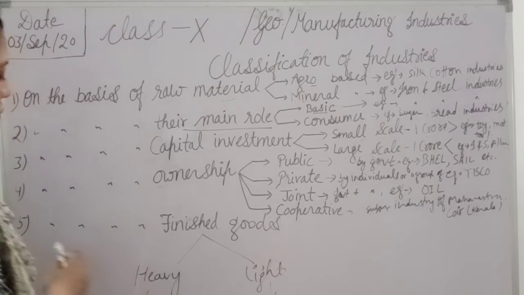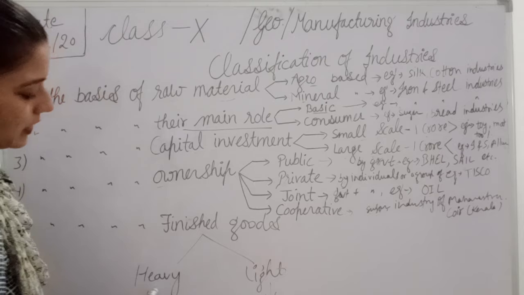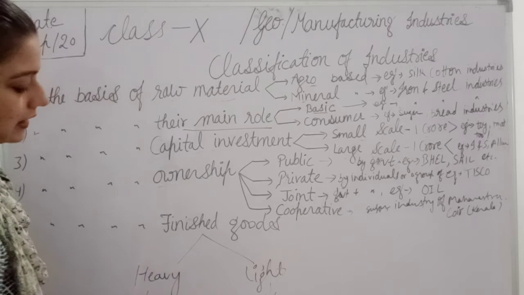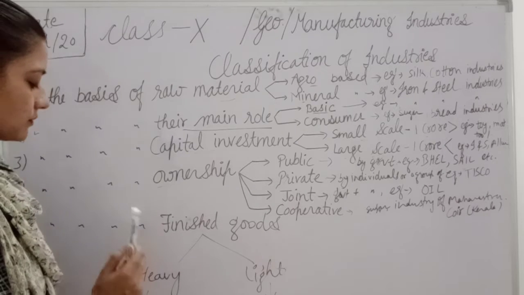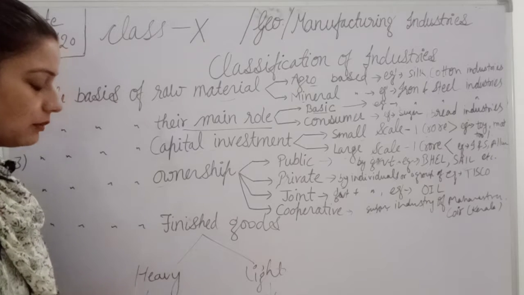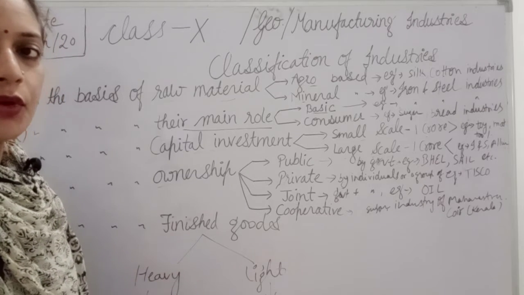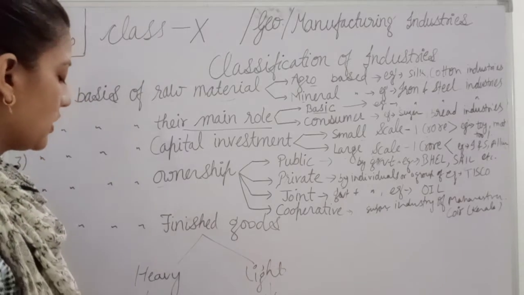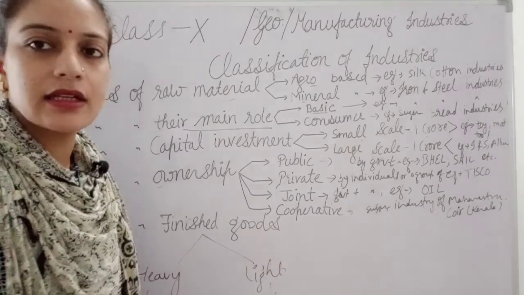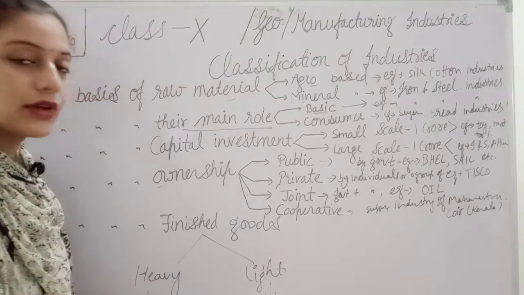After that we have the classification on the basis of the finished good. On the basis of finished good, we can take heavy and light. Heavy industries are the industries in which the final product is heavy. For example, iron and steel industry, aluminum smelting industry, copper industry, that will come under the heavy industry.